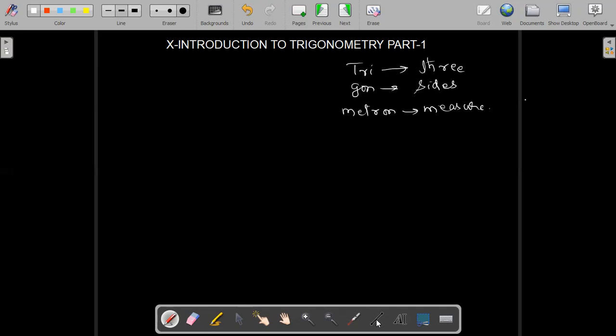So here first we have trigonometrical ratios. What are trigonometrical ratios? We have to see that. They all are depending on the triangle. Trigonometrical or trigonometric ratios.